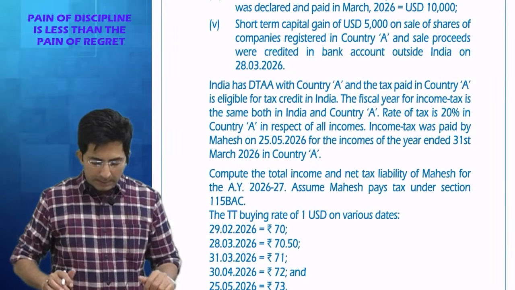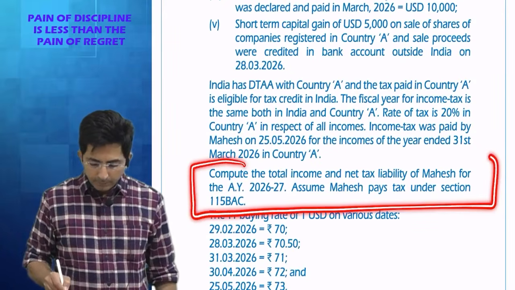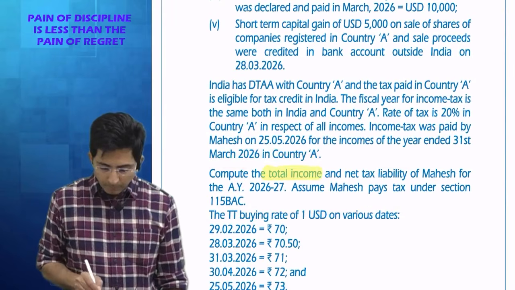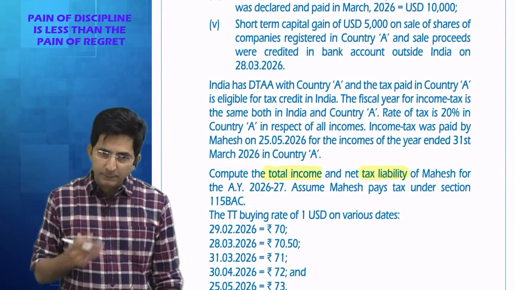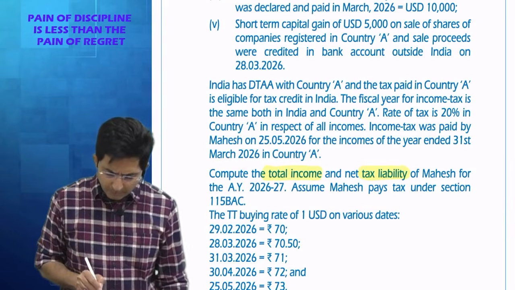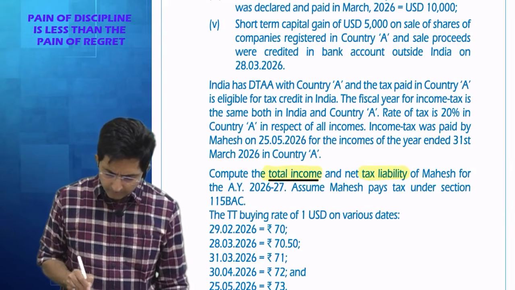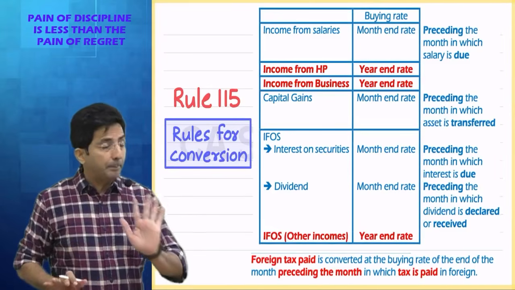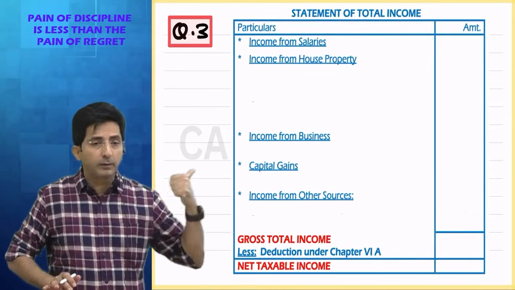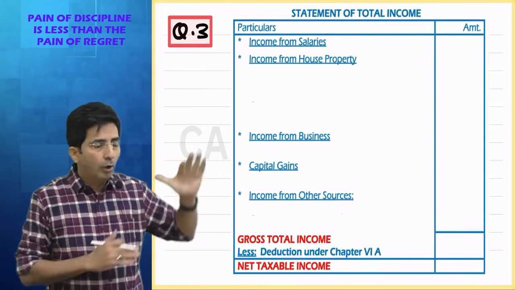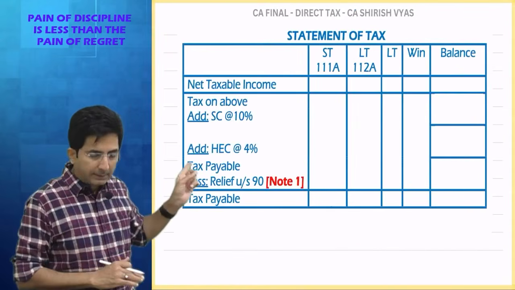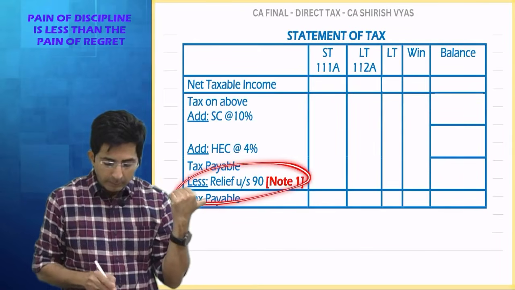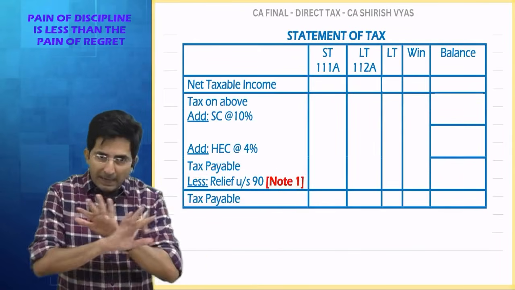Now do one thing. Read the last line of the question. Tell me, in the question of double taxation, what do they ask? Compute the total income and tax. It is fixed. They will always ask to compute the total income and tax liability. And you can literally learn by heart the template of our answer. Tell me what is the format of the answer. All 5 heads and then Satak, Latak, winnings balance and then working note for relief calculation. You can literally learn the format by heart.